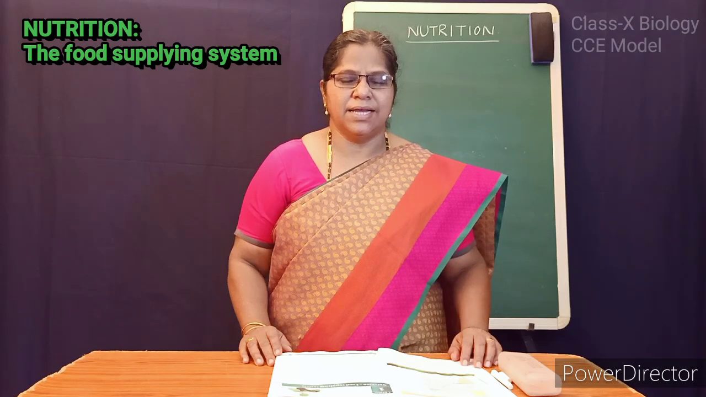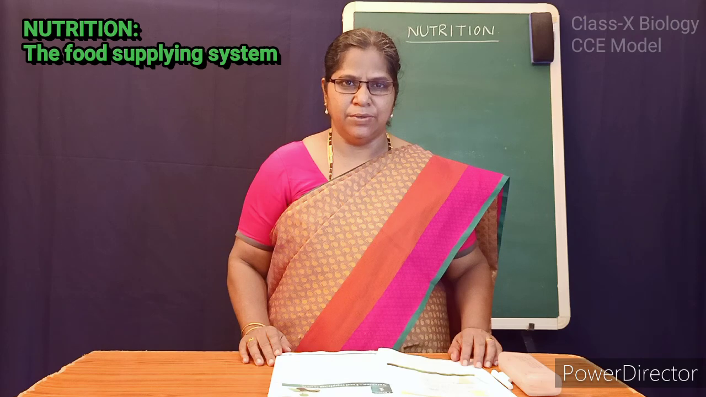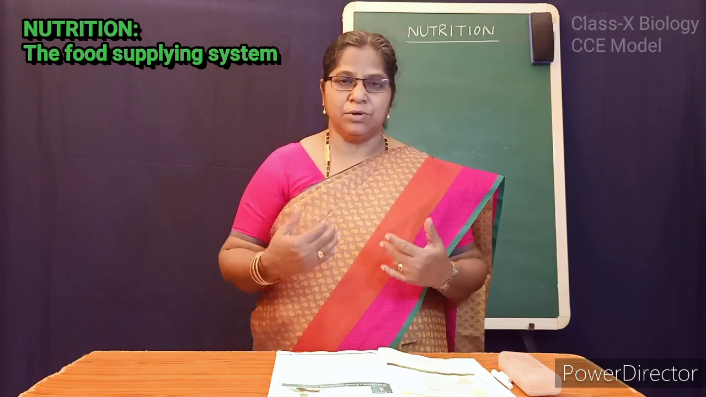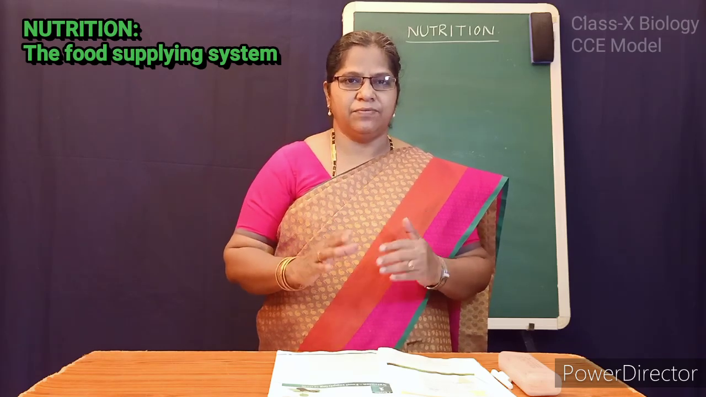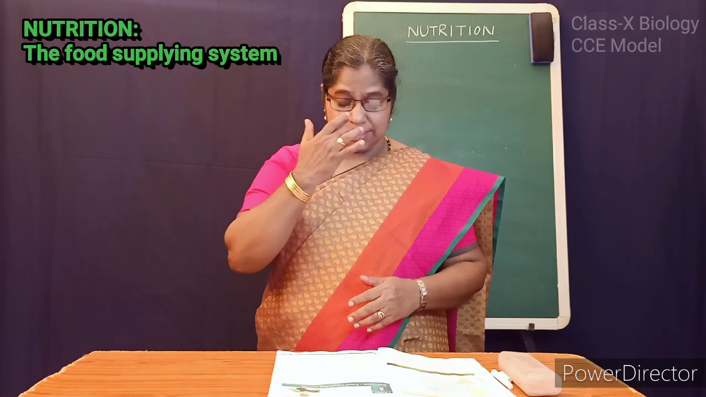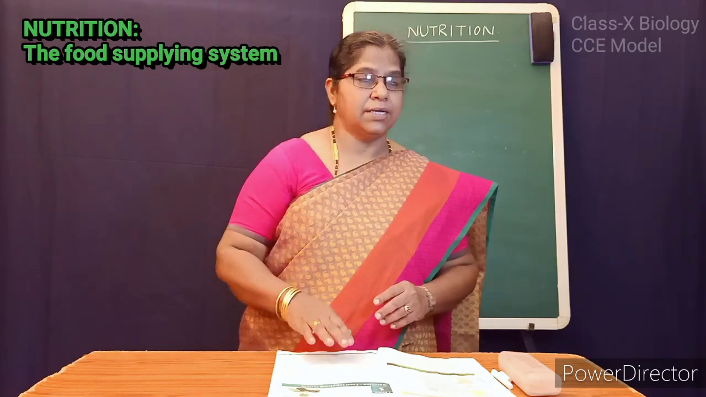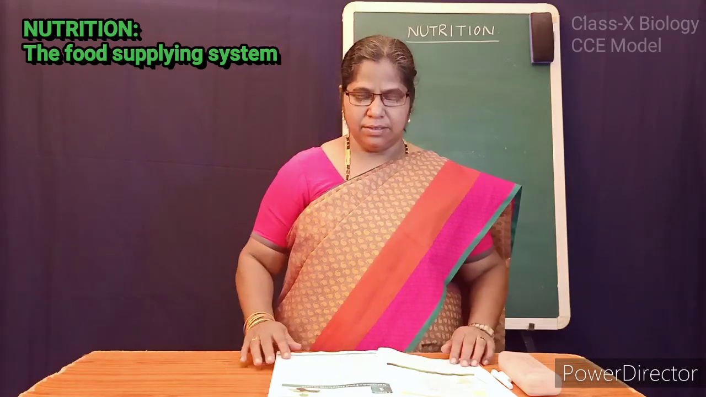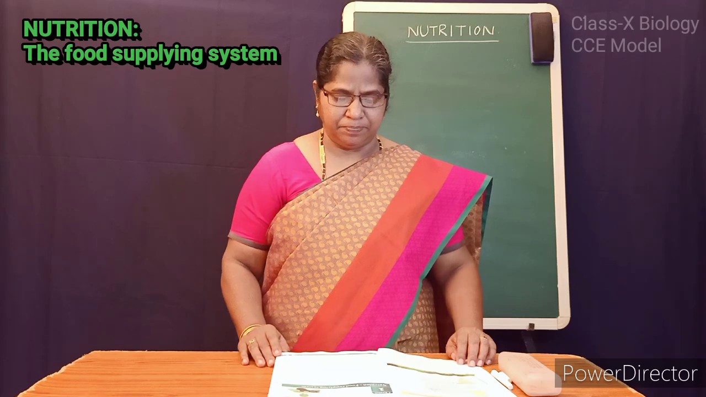Here, 10th class biology textbook, altogether it contains 10 units. All these units are related to our body. It is entirely different from 9th class. So, let us start the first chapter, that is nutrition. First unit is nutrition. Nutrition, food supplying system.